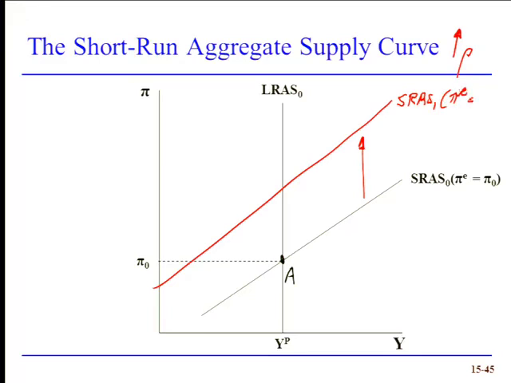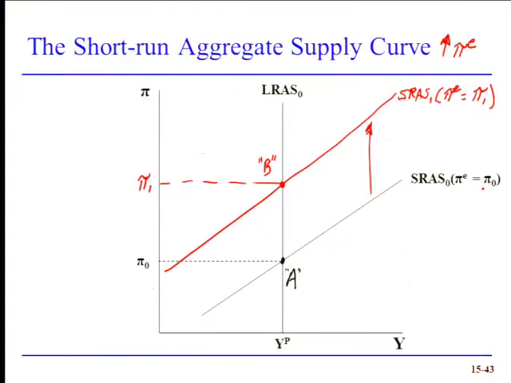But now we need to think more closely about what's happened to expected inflation. Remember, we're assuming that expected inflation is formed in an adaptive process, so that expected inflation in year 1, pi subscript 1, will still equal inflation in year 0, pi naught, the prior year. So in this case, there has been no change in inflation expectations. So now we've got pi naught, pi naught.